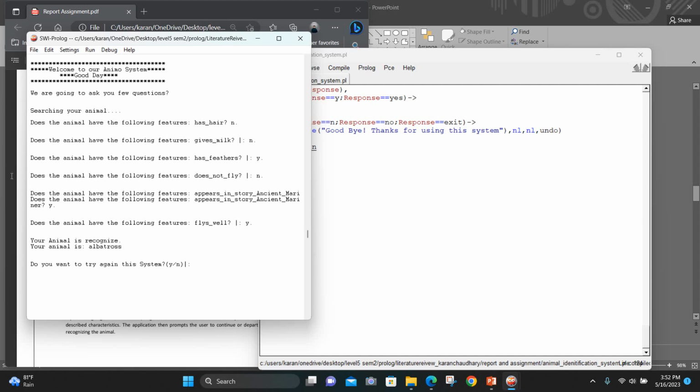Then it will extract or recognize an animal on the basis of the features that I have given to the system, such as albatross is my animal. Now I am going to stop the system or exit. I want to exit from this system, so I will type no. This is how my system works.